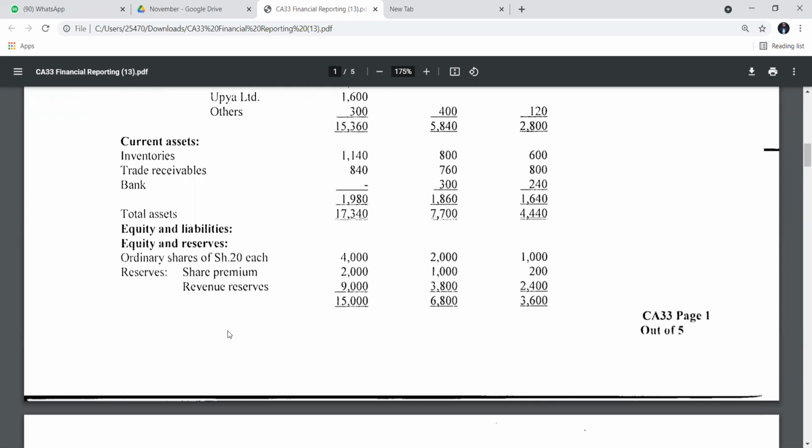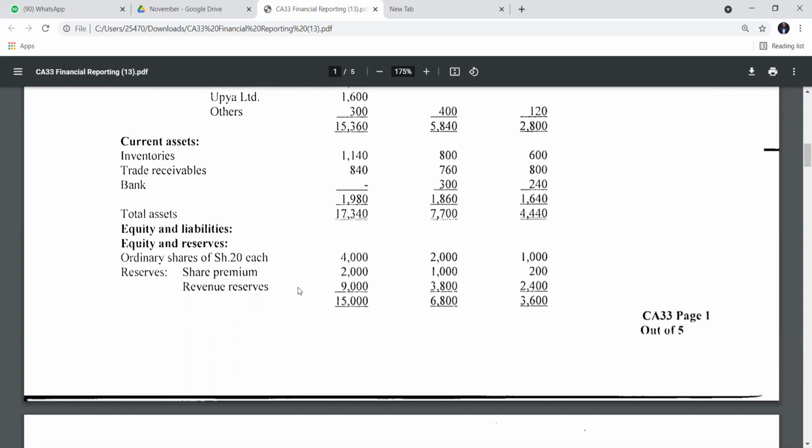The only thing which we were given under this equity is the revenue reserve, which I said is the same as the profit. So there's no revaluation reserve here. If it had been here, that's when I could have considered revaluation reserve, not the one which is under additional information. So for you to consider it under equity method, it must be provided in this statement under the equity and reserves.